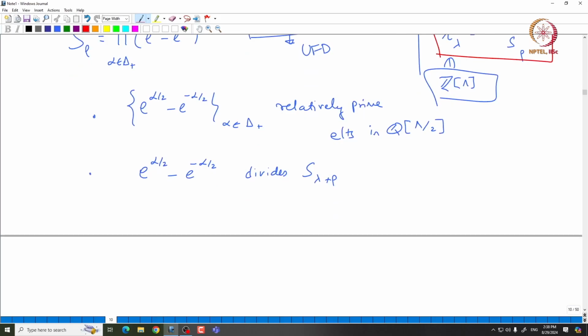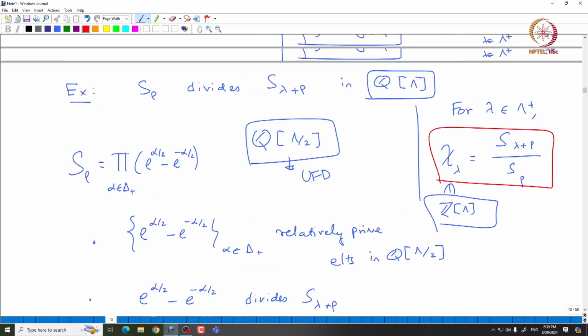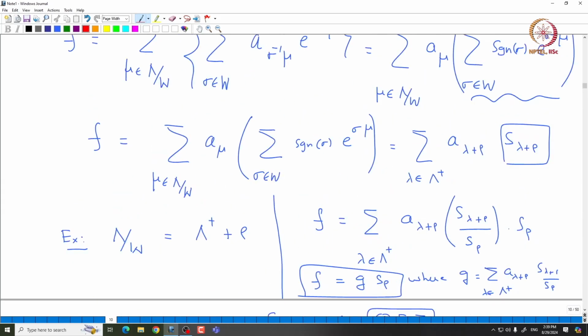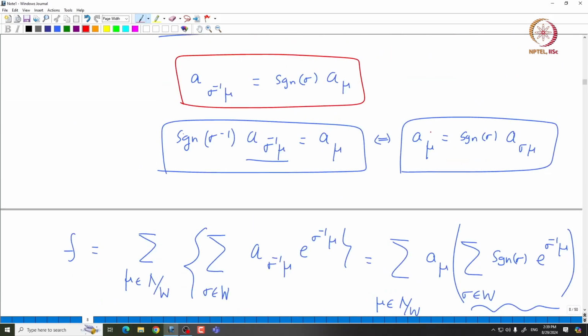Okay. So, we need to prepare some more results in order to prove the Weyl character formula. We will do that slowly in coming classes. So, maybe I will stop here with this result. Then we will continue with the proof of the Weyl character formula in the next class.